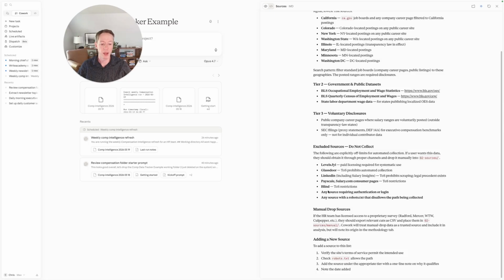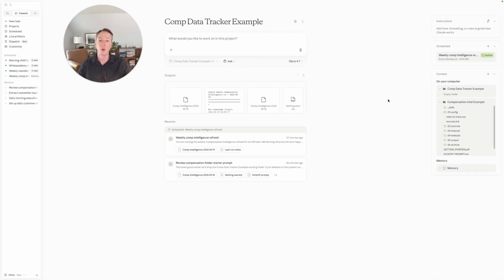There's a bunch of other sites that we may want to look at. I've excluded these from the sources here because they have terms of service that mean that we can't ethically scrape their websites. You may want to go on a one-off basis and scrape these. If I was doing an individual search, what I would probably do is sanity check whatever we're getting from our Excel file against these sources. But a lot of these are also self-reported, and so there is some element of bias in there. We're also going to look at any manual sources that we have. So if you do have a file from one of these large firms that provide these sources, you can drop them in the sources folder in here.